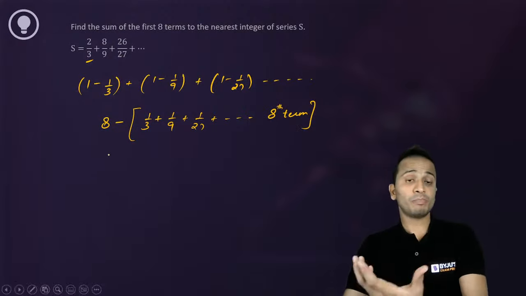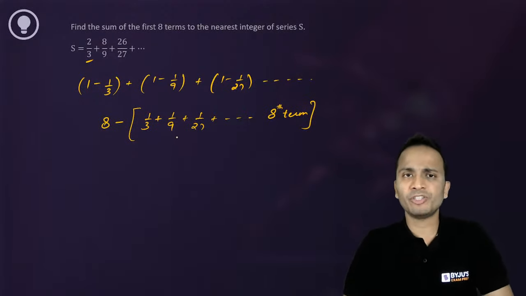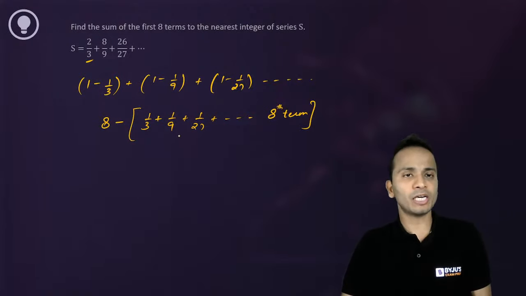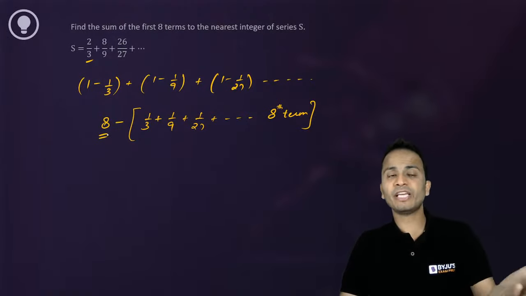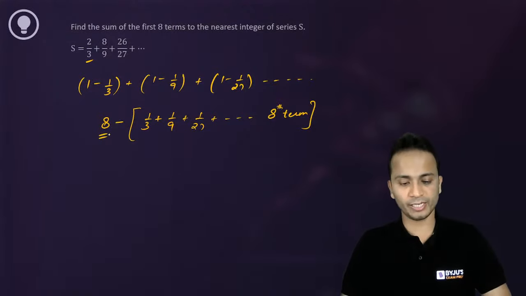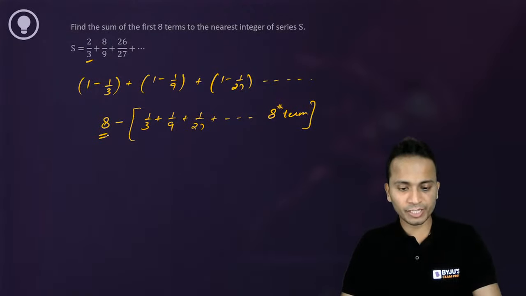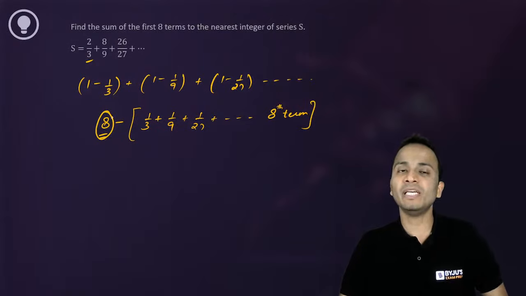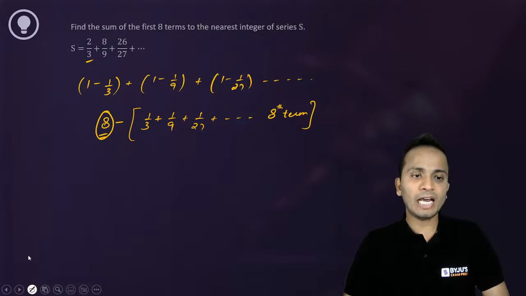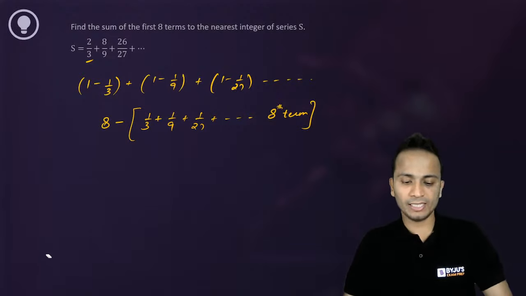Now the second bracket, inside the bracket you can see that this is a geometric progression, but this is not an infinite GP. So the question is not made simple for you. If it were for infinite terms, okay, but then what would we write in place of 8? So definitely we cannot find the sum till infinite number of terms here. Okay? One of the students has given, if it is infinite then 7.5. Arvind, if it were an infinite series, what would we write in place of 8? Yes, 1 infinite number of times would be infinity. So if this is an infinite series, the sum will be infinity. Okay, so that is why we have given you a finite series. I hope you understand this, right?